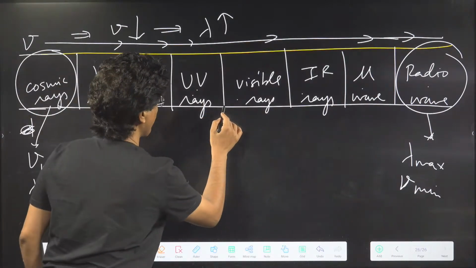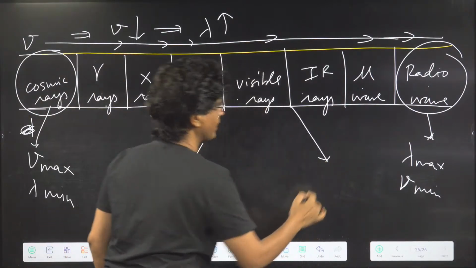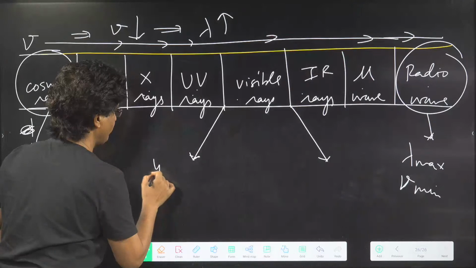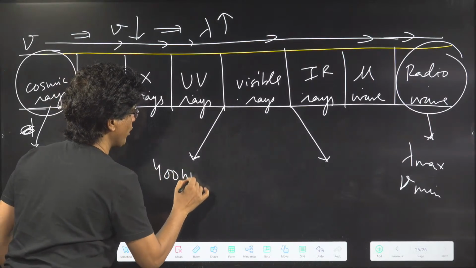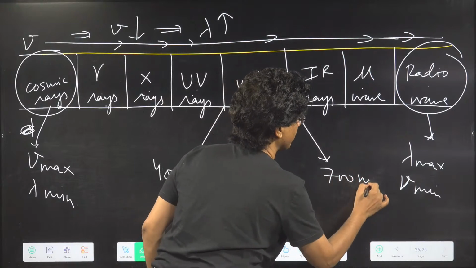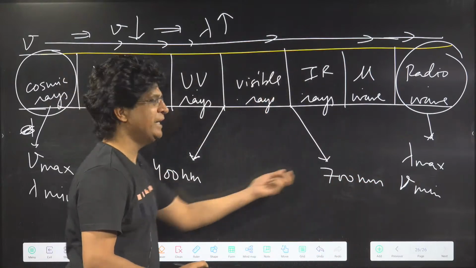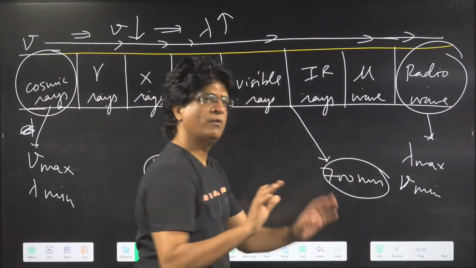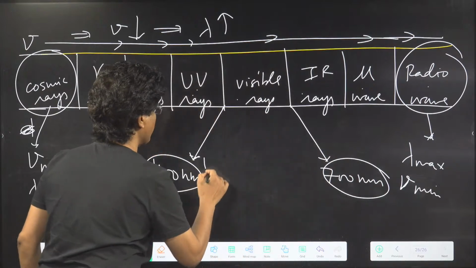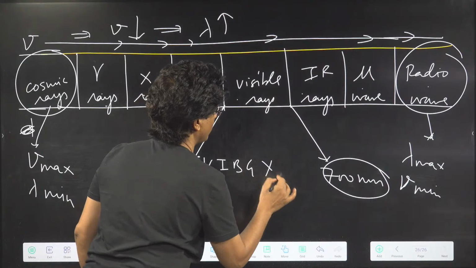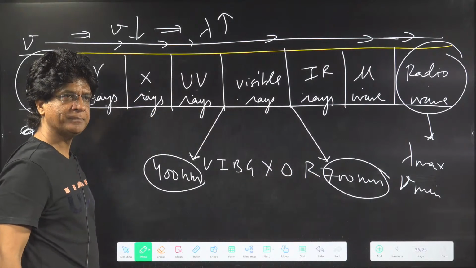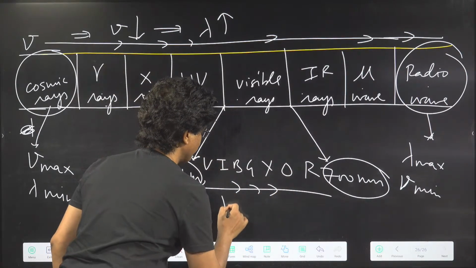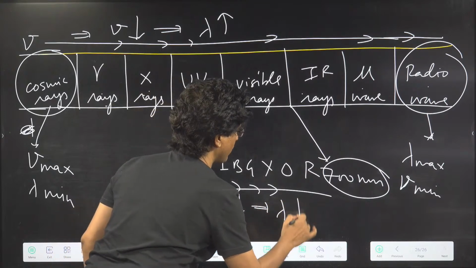Very good. Now let us focus somewhat upon this visible range. Learn this value: the range of wavelength varies from 400 nanometer to 700 nanometer. In some books it is written as 380 to 690, but 400 and 700 are a good approximation. And this is our VIBGYOR line. As you go from left to right, the frequency keeps on decreasing, but lambda keeps on increasing.